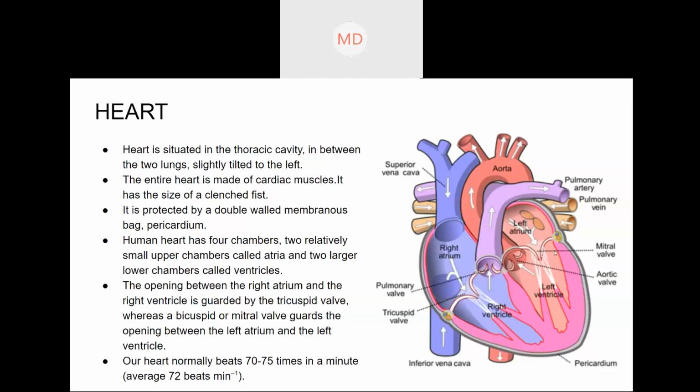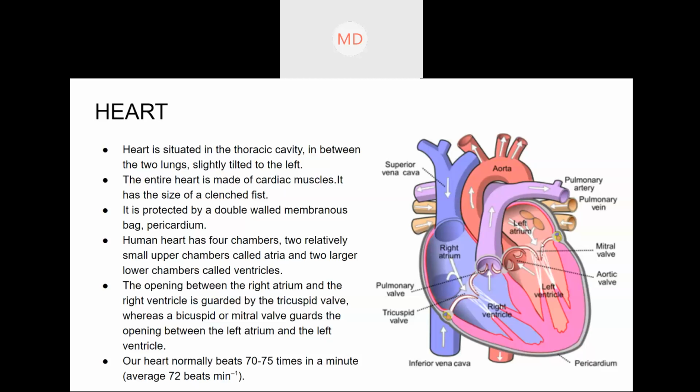Only under certain conditions, at certain times, the door will open and allow the flow of blood between these two chambers. So you can just assume the valve acts as a door. It remains closed sometimes and open sometimes.